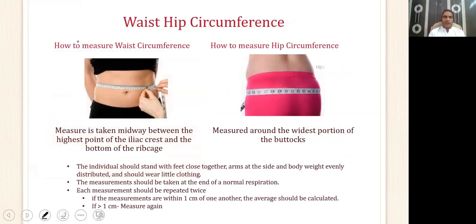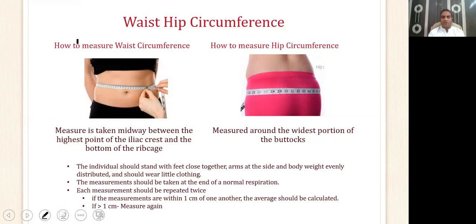The second most important anthropometric measure used in adults is waist and hip circumference. Both of these are measured in standing position, where the feet are close together and the arms are at the side. It is measured at the end of the respiratory cycle, during expiration. The waist circumference is measured midway between the highest point of the iliac crest and the bottom of the rib cage. In females, it should be less than 88 centimeters, and in males, it should be less than 102 centimeters.